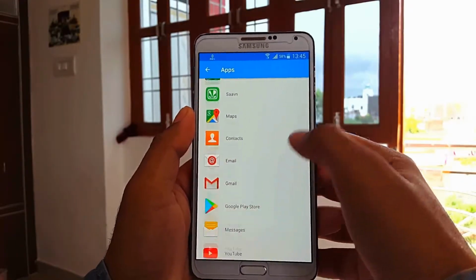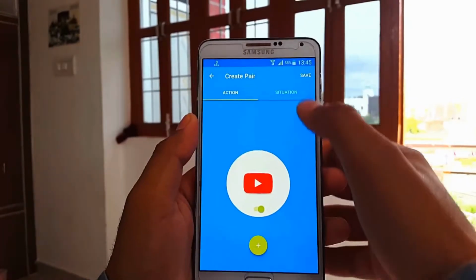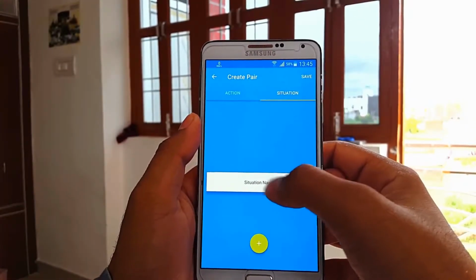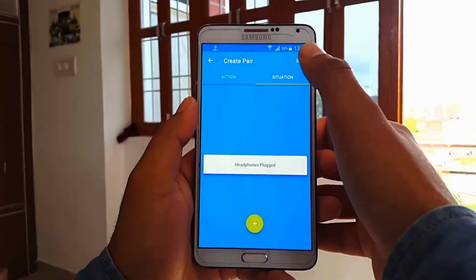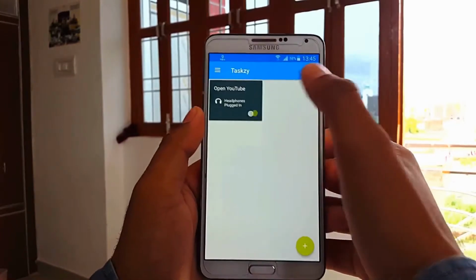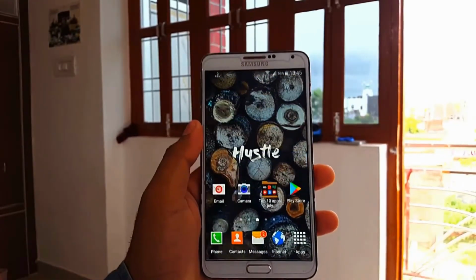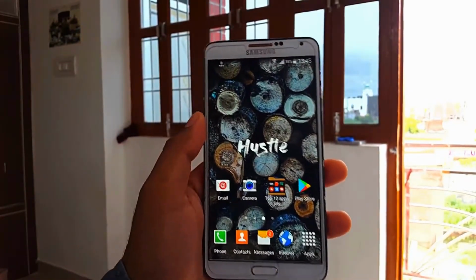This one allows you to control when apps open. For instance, you can have the app automatically launch your music app or YouTube or whatever you want when you plug in headphones. There are a variety of triggers that revolve around things like headphone, weather and other variables. It should work with most of apps as well.